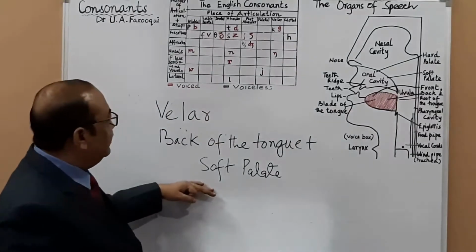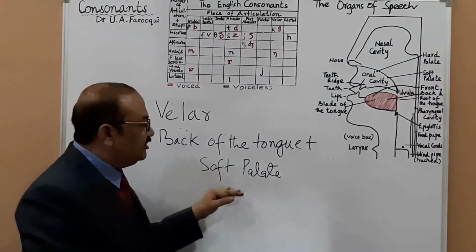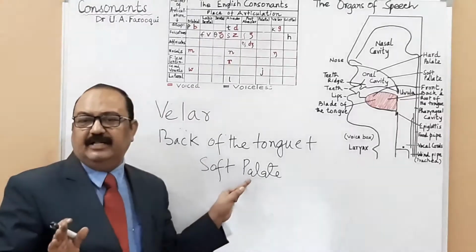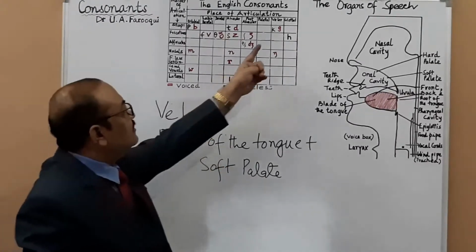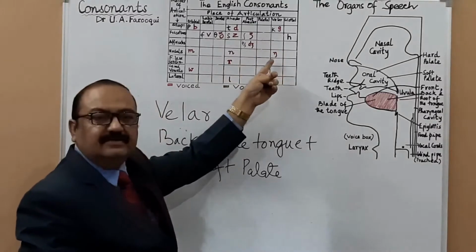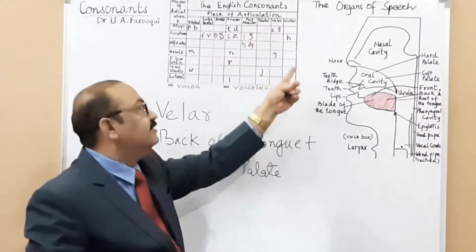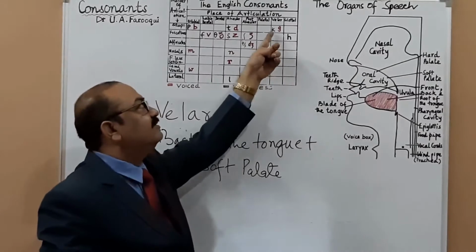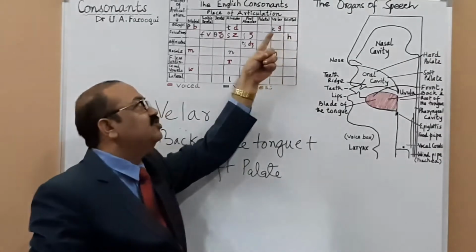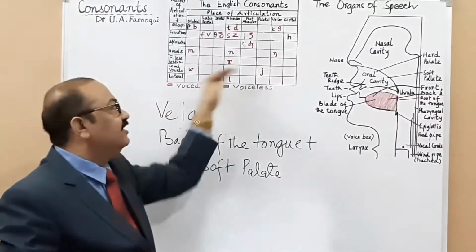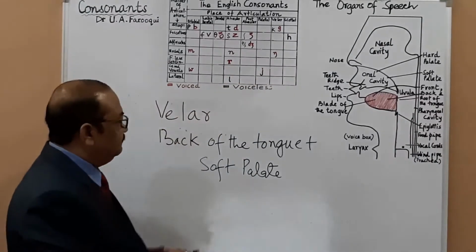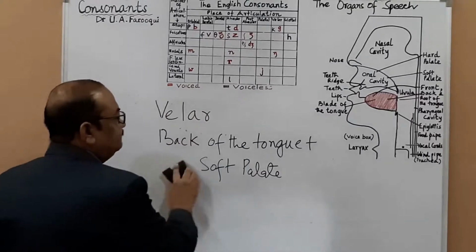So what are the articulators here? Back of the tongue plus soft palate. Examples: k, g, and ng. K is voiceless, g is voiced, and ng is also voiced. All nasal consonant sounds are voiced. This is fine.